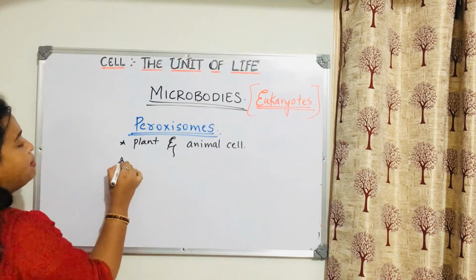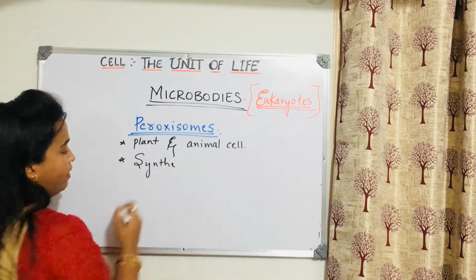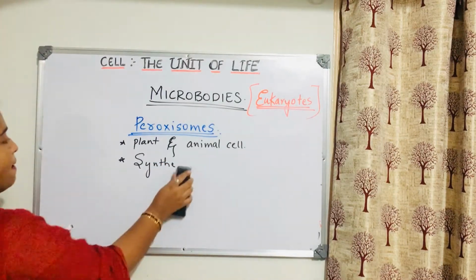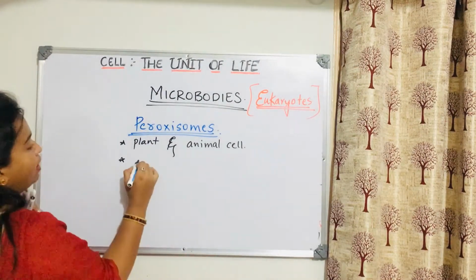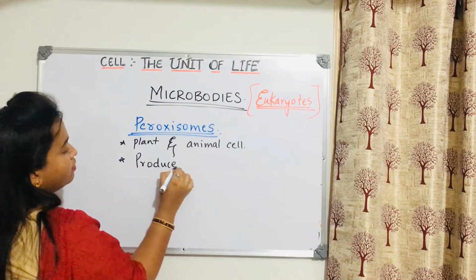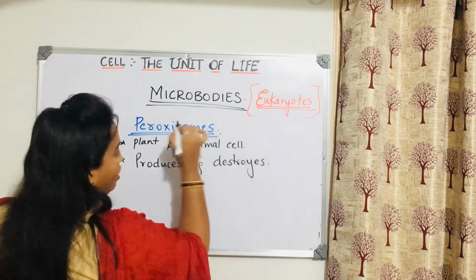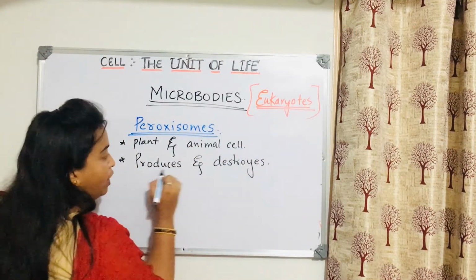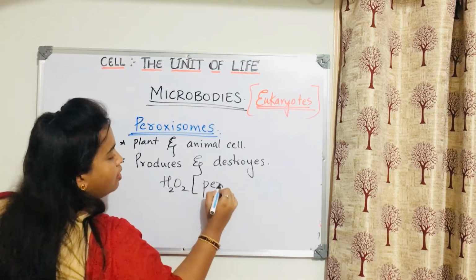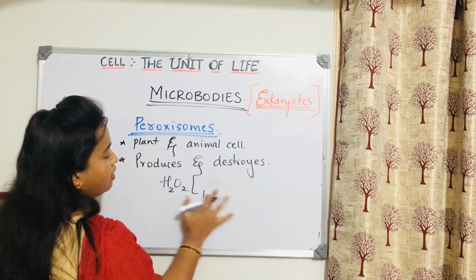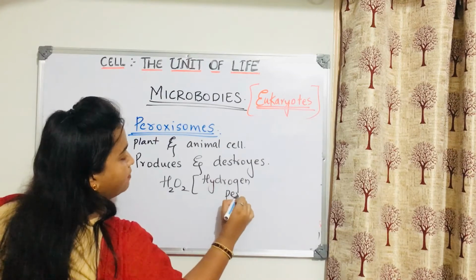It helps in synthesizing, or you can say producing, and destroys. Both are done by this only. What is produced? What is destroyed? It produces and destroys H2O2. What is H2O2? H2O2 is called hydrogen peroxide.